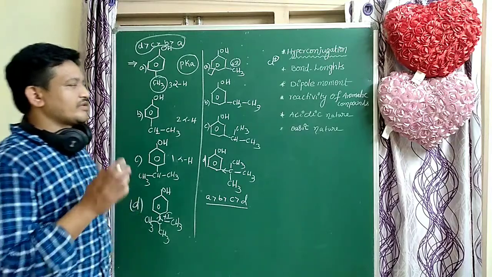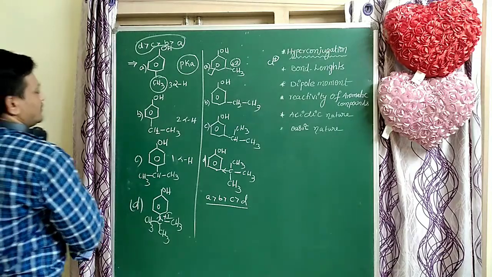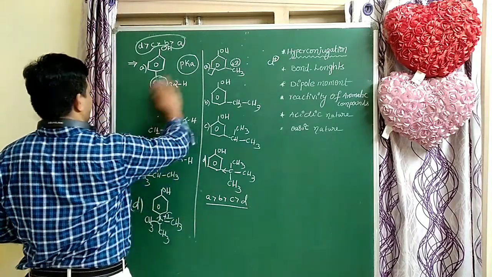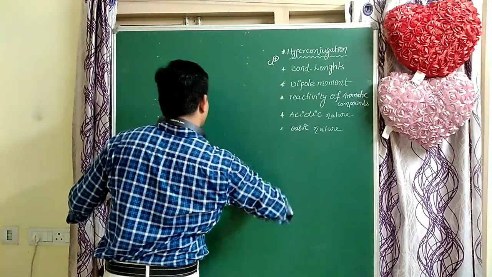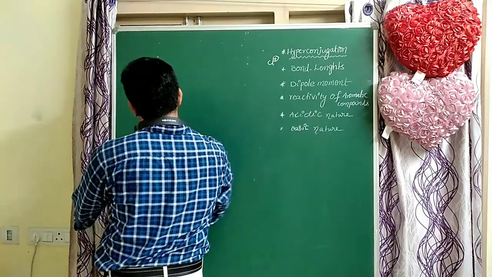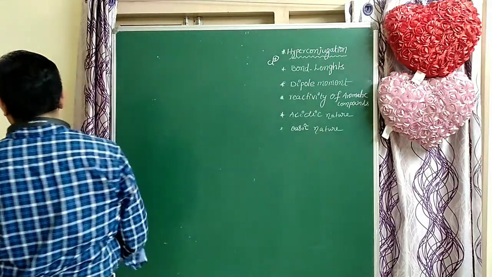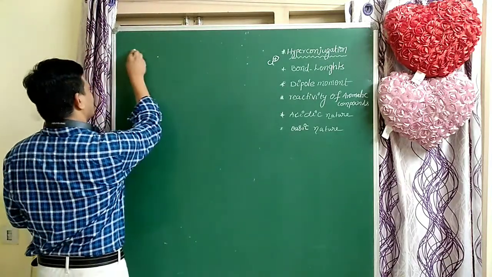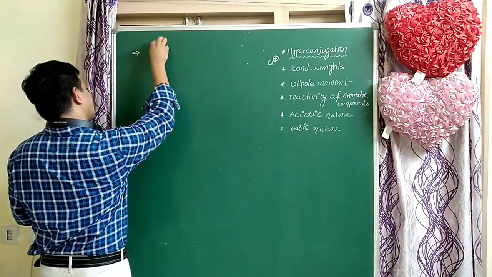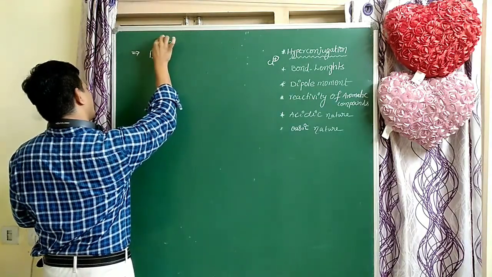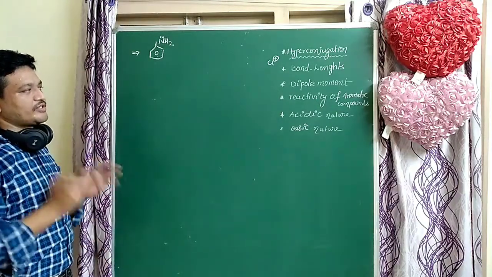Next, go to basic nature of aniline. Hyperconjugation affects the basic nature of aniline. That is very important, students. So next, aniline basic nature. Aniline has basic nature. Why? Because nitrogen has a lone pair. Due to the lone pair, donating the lone pair to any compound, that is the Lewis base.